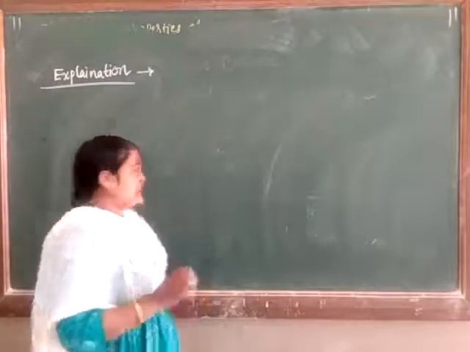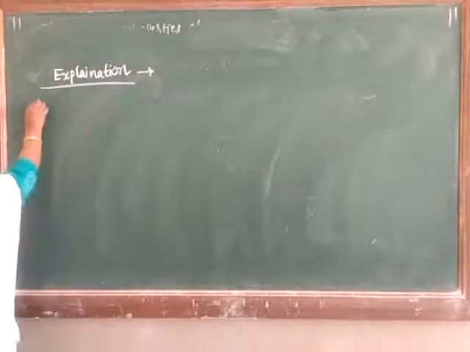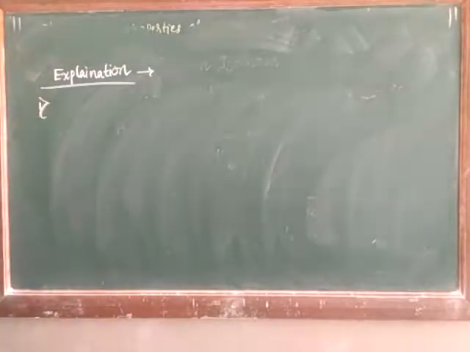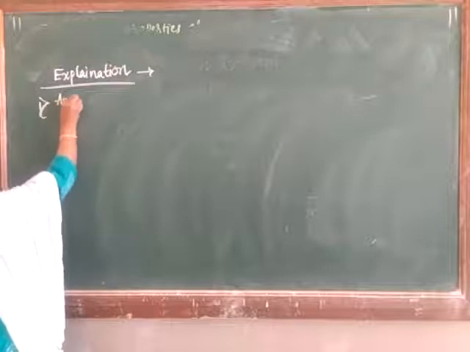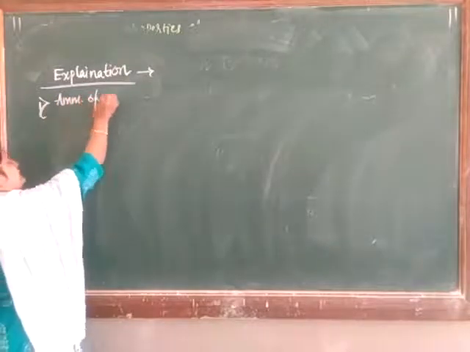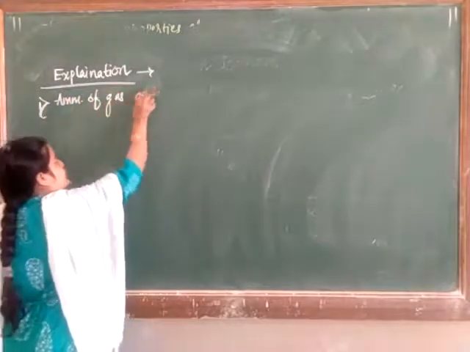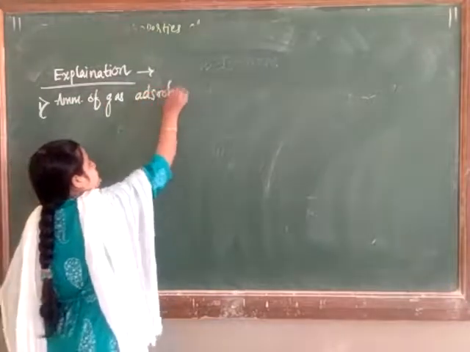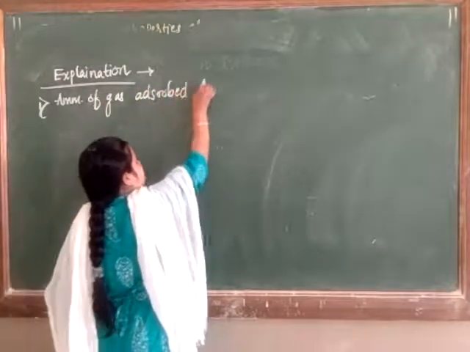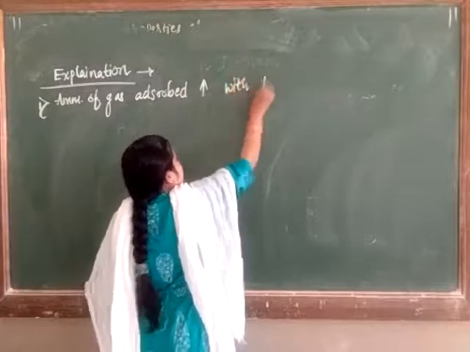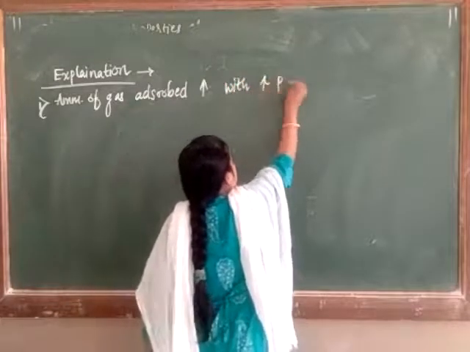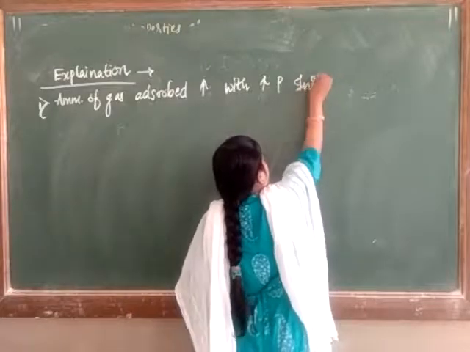In the first part, the amount of gas adsorbed increases with increasing pressure initially.